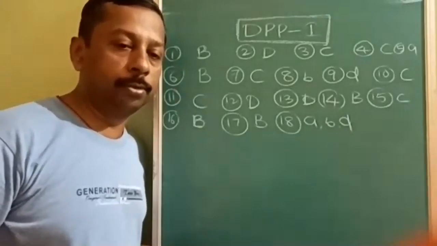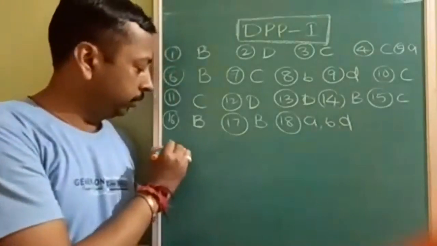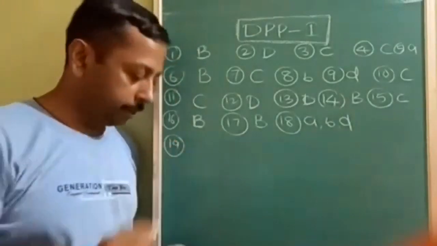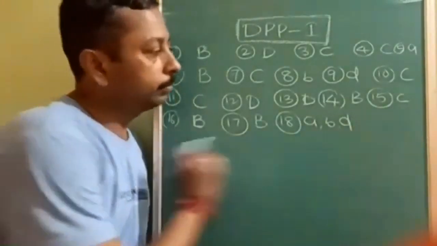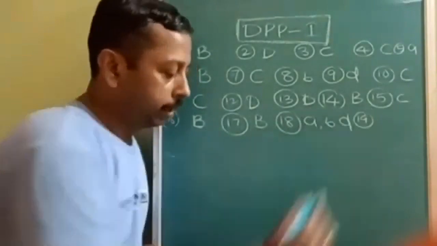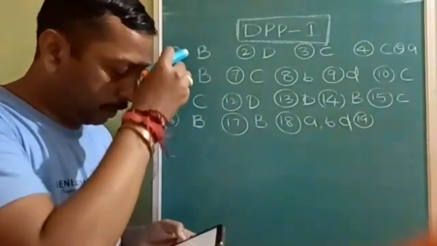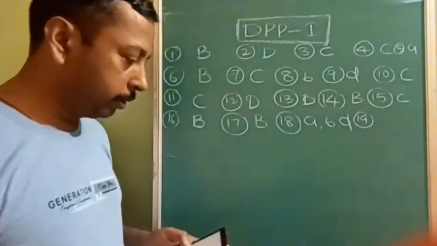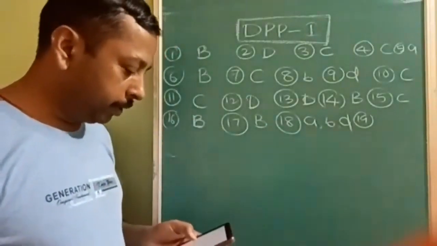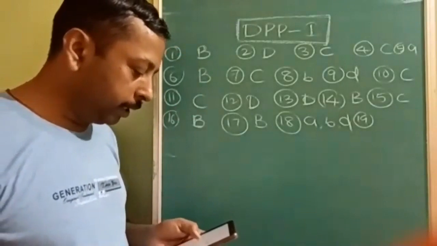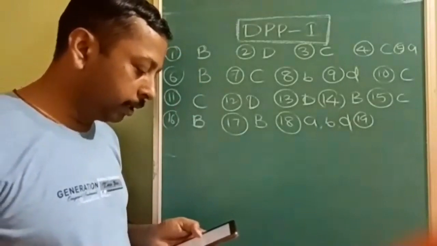Is it understood? Let's see the 19th question. Is the 19th also more than one correct or single correct? Which statement or statements are correct? Let's see. Physical adsorption is multilayer, non-directional and non-specific.